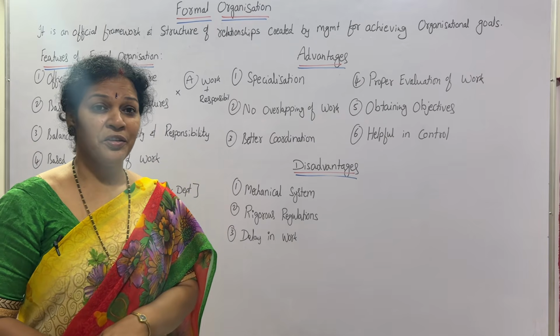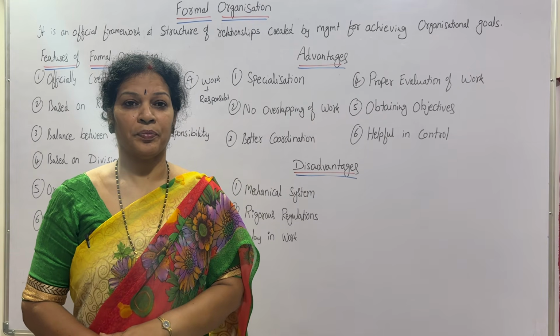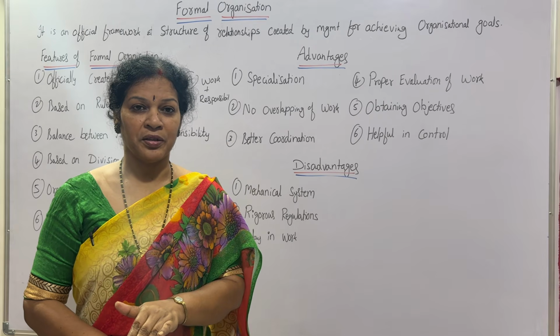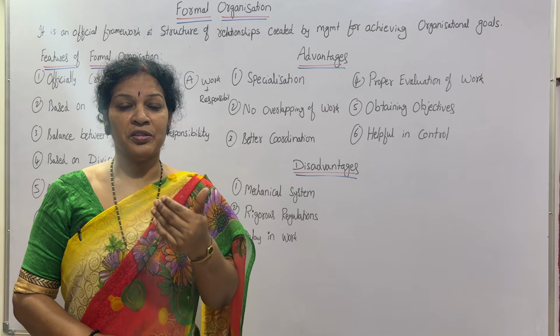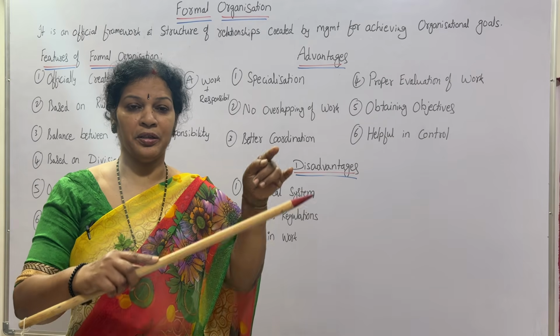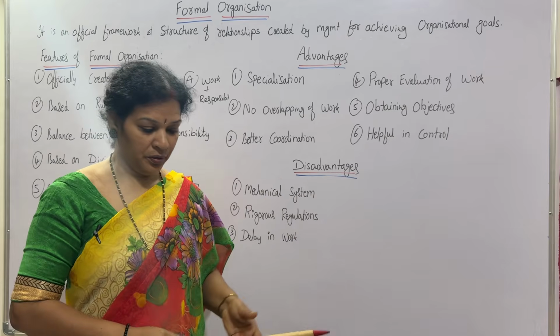In formal organization, the authority flows from top to down. In the same way, if any doubt comes to the employees at the bottom, it has to go from down to top.